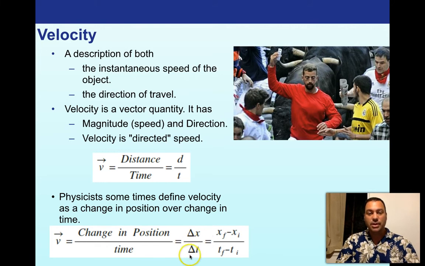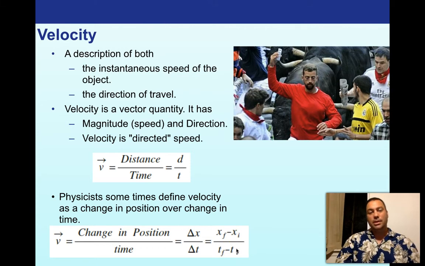It's actually a change in time as well. And so what does that mean as opposed to d over t? What does delta x over delta t mean? It just means you take the final position and you subtract away the initial position. So the f and the i, that's final and initial. And you just divide it by the final time minus the initial time. And that will actually give you the velocity.